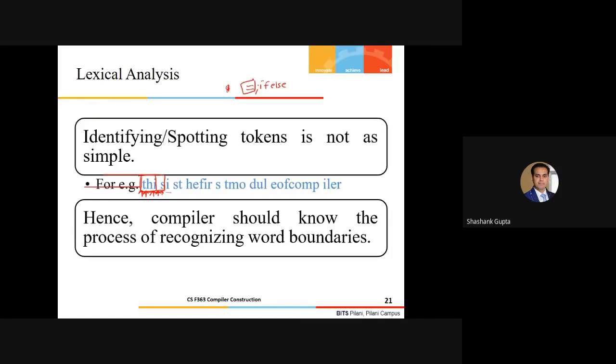Let's assume this is an assignment operator. This is one punctuation symbol, let's say the semicolon. This is my if construct and this is my else construct. Now here is one illusion that I should remove from your mind if it exists. Lexical analysis, the first translation phase, has nothing to do with whether your program is syntactically written correctly or incorrectly. It has nothing to do with whether your program is semantically written correctly or not. Its goal is just to identify the valid set of tokens.